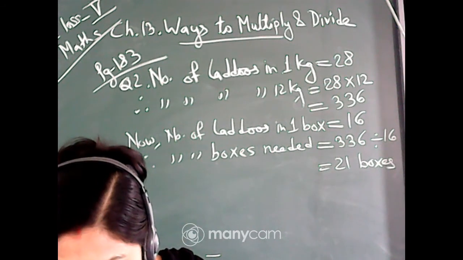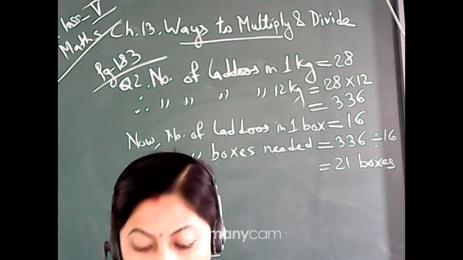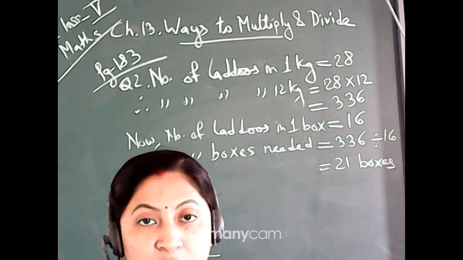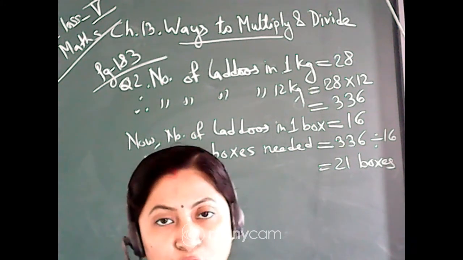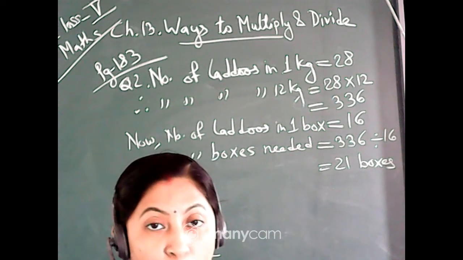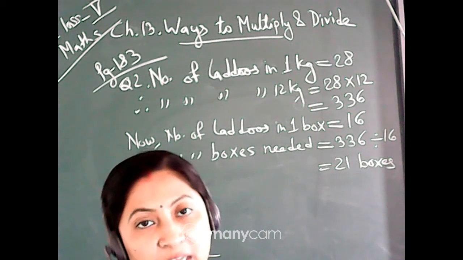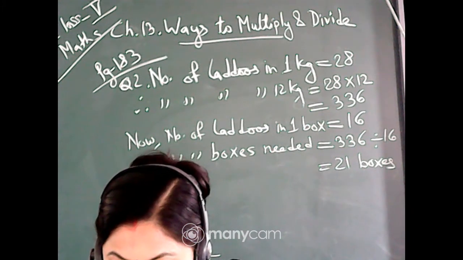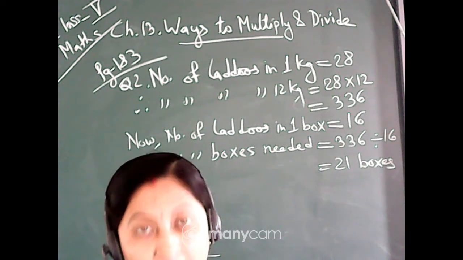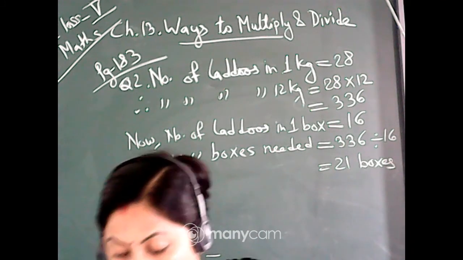Come to page 184. See page 184, make the best story problem. The answer is given, you have to just give a tick mark to the option which will be the appropriate question. Okay, so you do it on your own, read the answers, and from your point of view, decide which option will be the question and give it a tick mark. There are 4 questions, so do it on your own, and if you have any problem you will ask me.